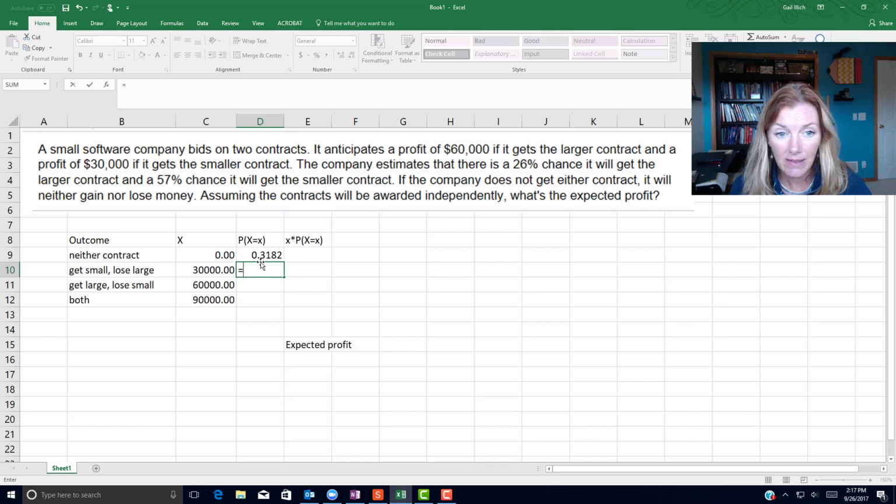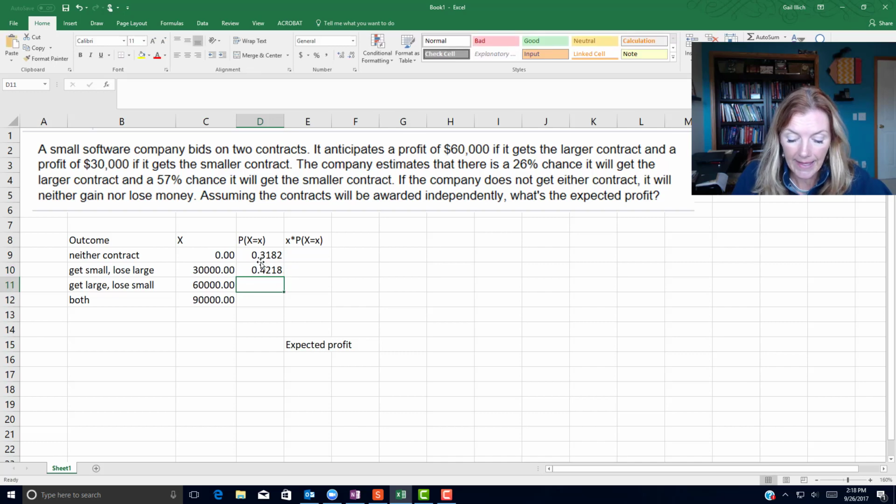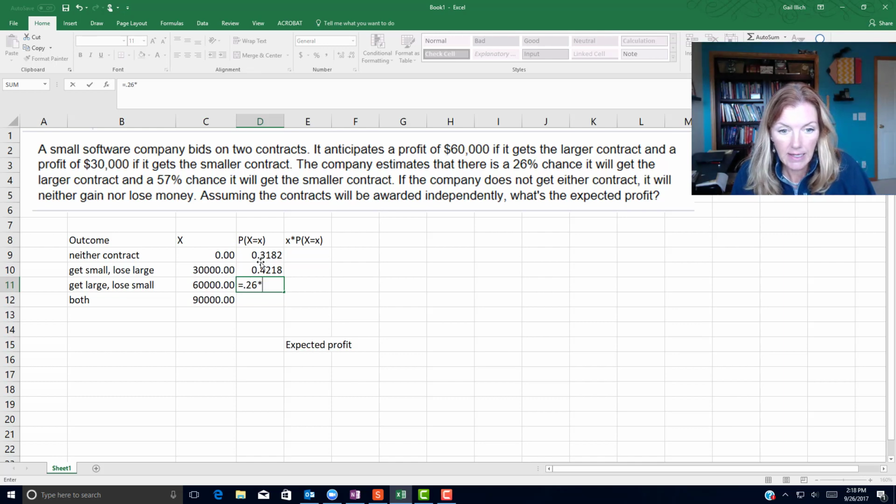So the chance of getting the small is 57%, so that's going to be equal sign 0.57 times, now not getting the large, which is going to be 1 minus 0.26 in parentheses. So 0.57 times 1 minus 0.26. And then now get the large but lose the small. So the chance of getting the large is 0.26 times the chance of losing the small, which is the complement of 0.57.